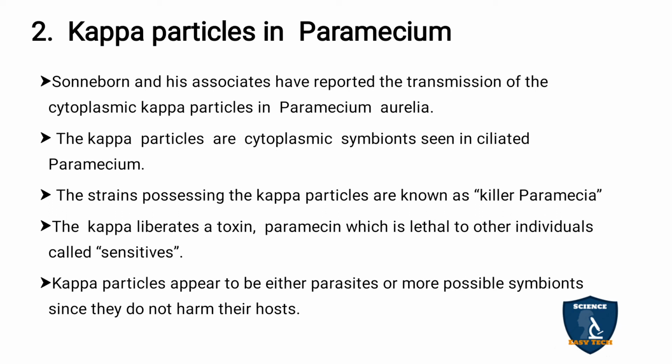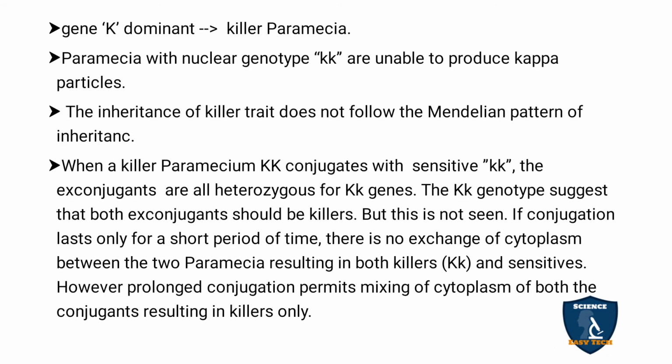They appear either as a parasite or as a symbiont, and they do not harm the host. The gene K is dominant and gives killer paramecia, and small k does not have kappa particles in that paramecium. And here, as with shell coiling, it does not follow the Mendelian pattern of inheritance.